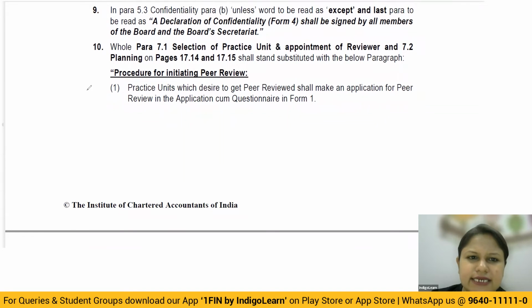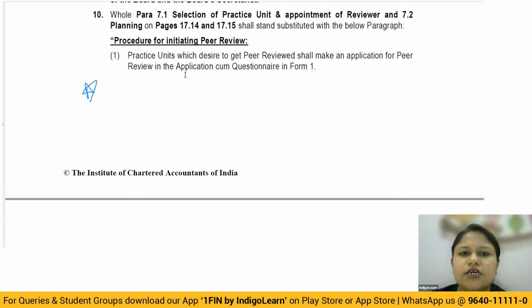This could be tested in the exam. So let's do it. It's quite self-explanatory, so I'll rush you through so that you understand what is there. So, procedure for initiating peer review. First of all, two possibilities. Either you, suo motu, apply for peer review, wherein you make an application to the peer review board. Or it could be a special case where the peer review board is asking you to get the peer review conducted. So whatever the situation, situation 1 or situation 2, ultimately the application for the peer review will be made by the practice unit only. So suo motu, you yourself will fill it.